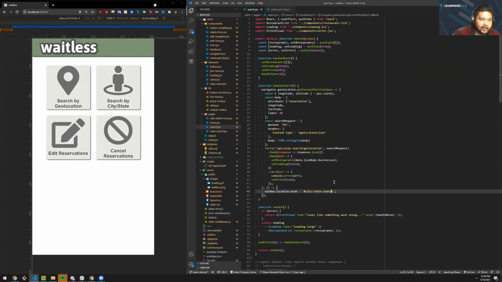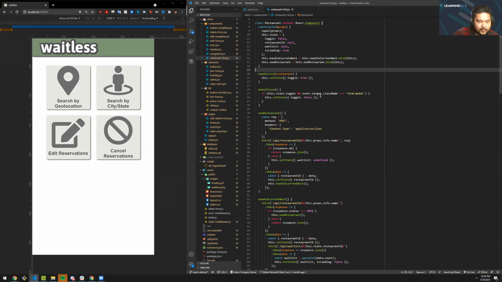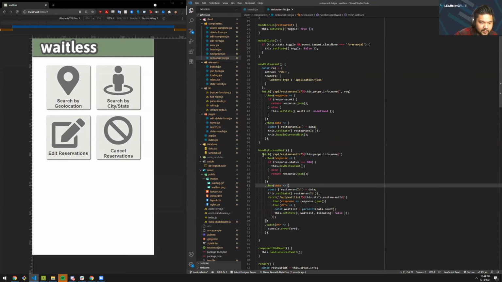To tackle that, when generating the restaurant cards, I had to create another function that will create a restaurant in the database if it was returned as a 404 when searching for the current wait.